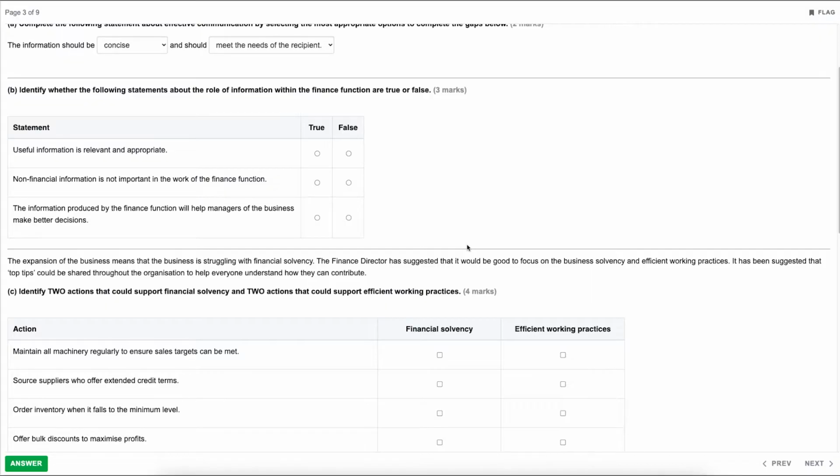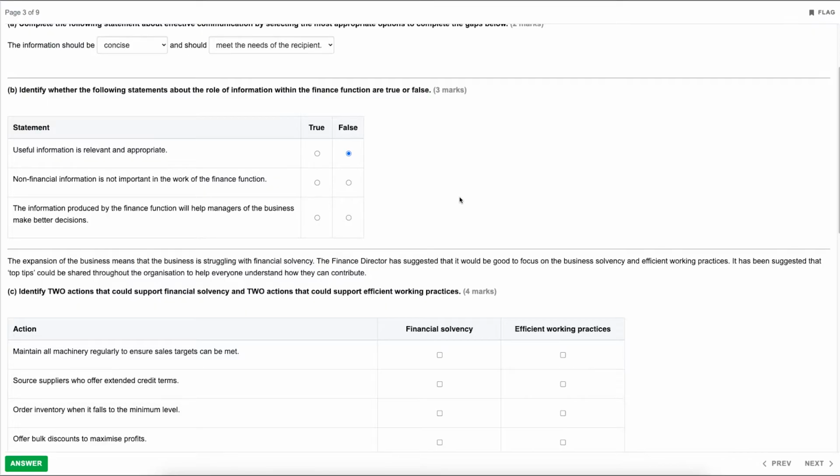So the first one, useful information is relevant and appropriate. This one is one of those typical ones where you either know this from what you've learned within your book, and it should be that it's listed out what makes effective communication. And this one would therefore be false, because the actual requirement for useful information is that it is relevant and reliable rather than relevant and appropriate. And therefore that one would be false.